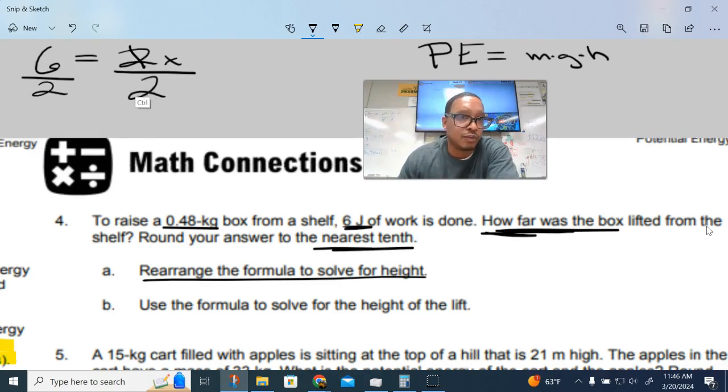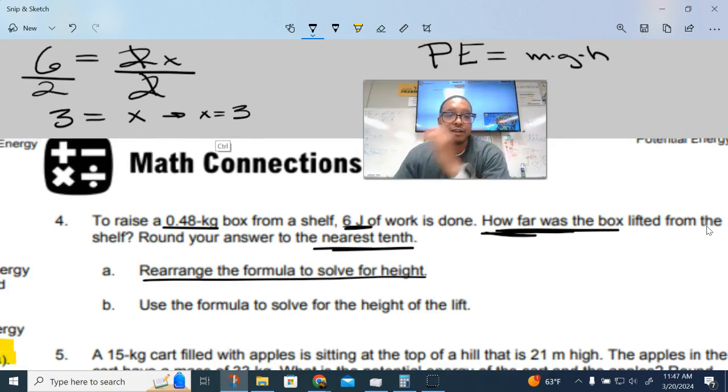So then I'm going to cancel both of the 2's. Now the x is by itself. 6 divided by 2. Hopefully you're like, oh, that's 3, right? So then x equals 3. Now some people are like, I don't like it written like that. That's fine. So we're just going to put x equals 3. Okay? These are the same, though. So it's no big deal.